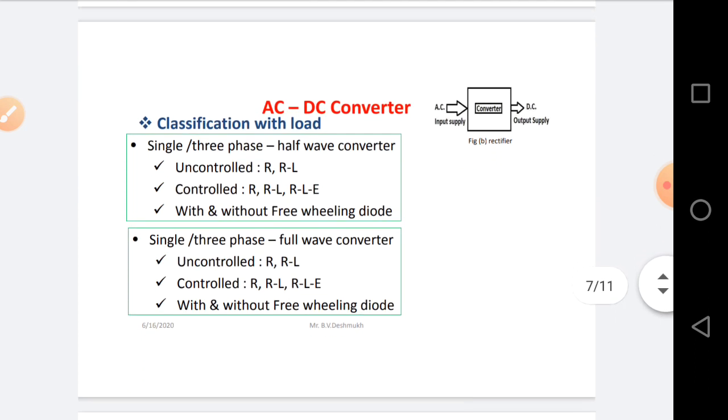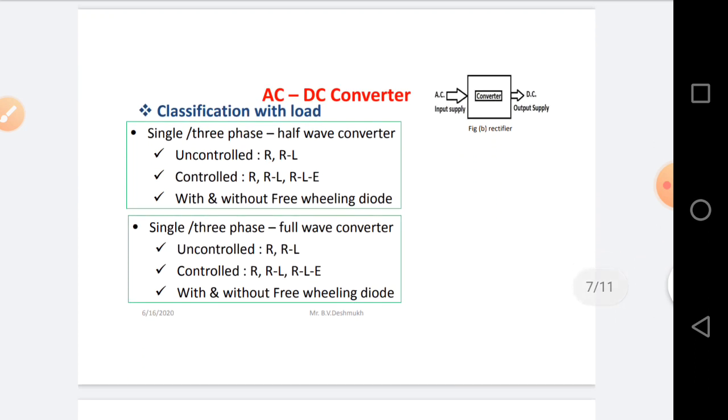After the classifications of AC to DC converters, now classifications of AC to DC converter with the load. Basically, single phase or three phase AC to DC converters are half wave converters. This half wave, single phase or three phase AC to DC converter is controlled or uncontrolled.